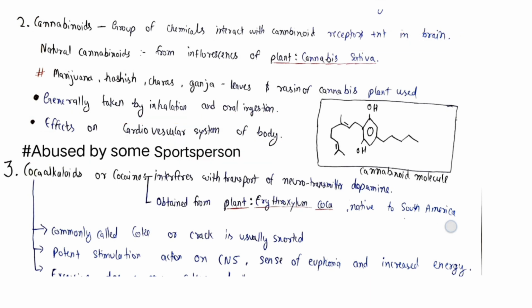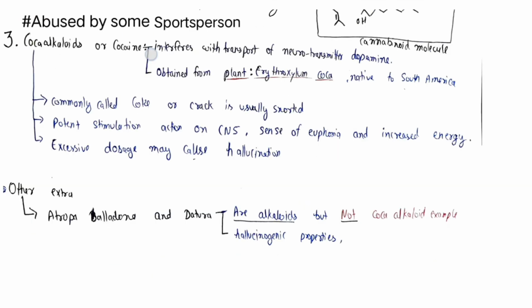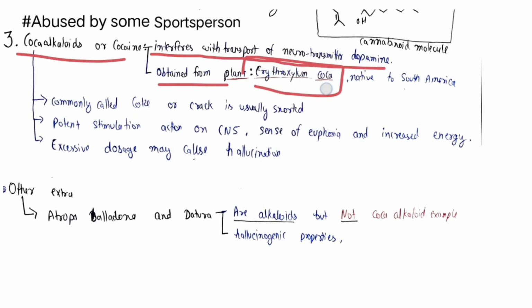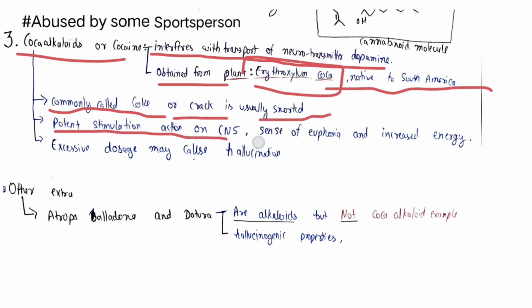Next, let's start the coca-alkaloid part, or cocaine. So cocaine or coca-alkaloid interferes with the transport of the neurotransmitter dopamine, and is obtained from the plant Erythroxylum coca, which is native to South America. It is commonly called coke or crack, which is usually snorted, and it causes potent stimulation action on the CNS.